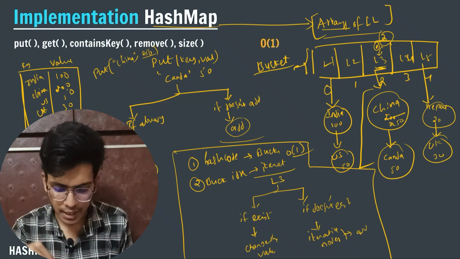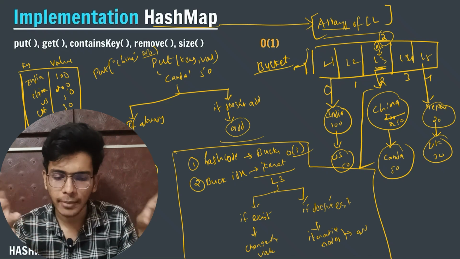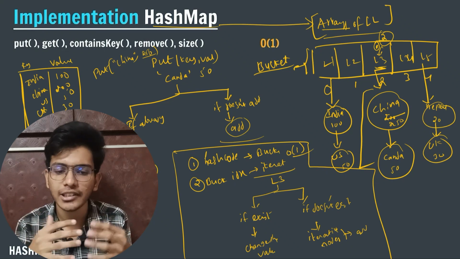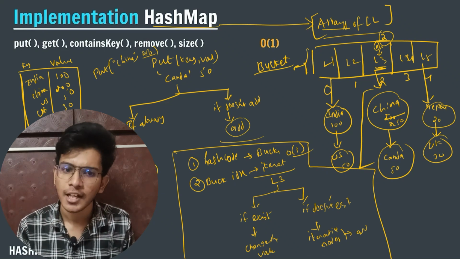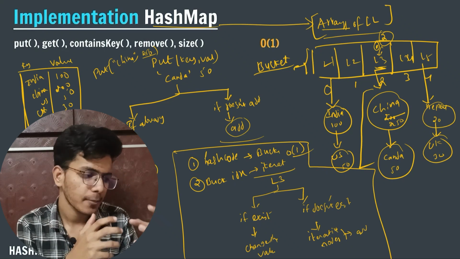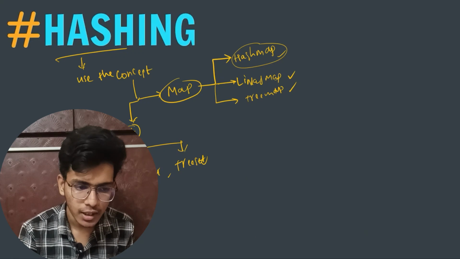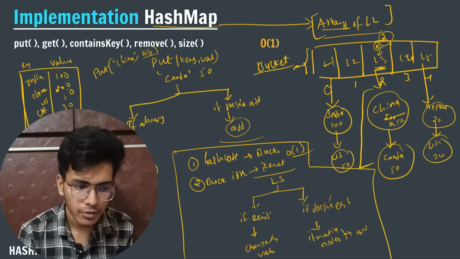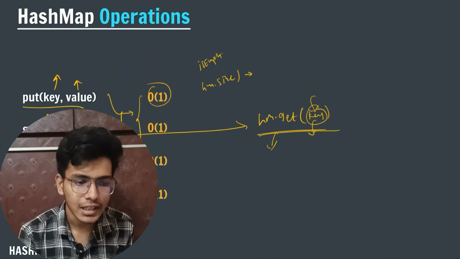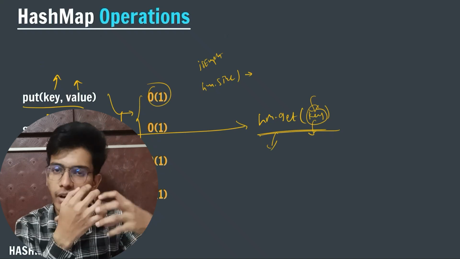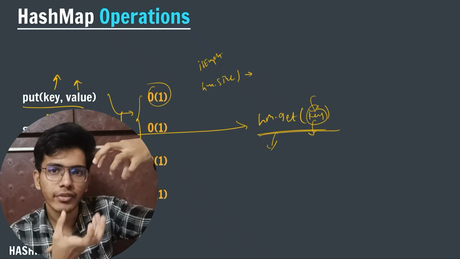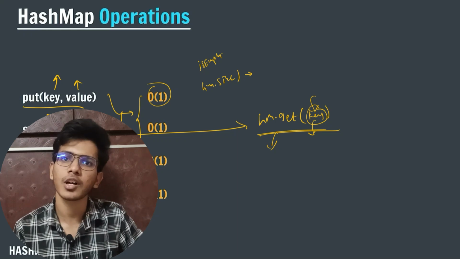I know that iterating all the elements in my linked list takes big O of n. So how can you tell me that the time complexity will be big O of 1? Because I have said that all the operations we perform in the linked list take big O of 1 time. Now if we are iterating through each and every node of my linked list, then it will take big O of n time.